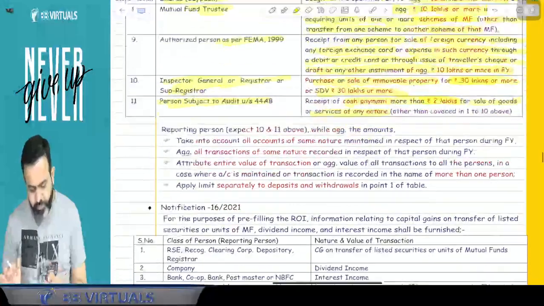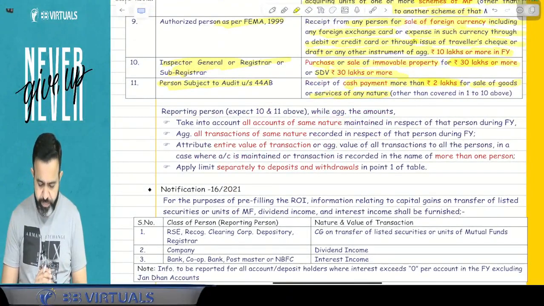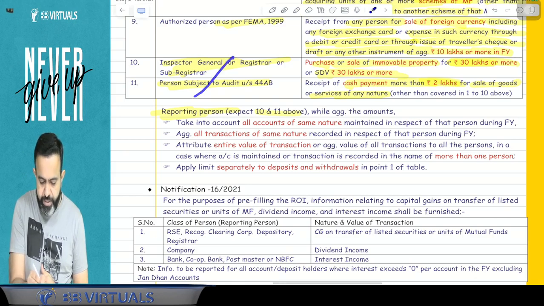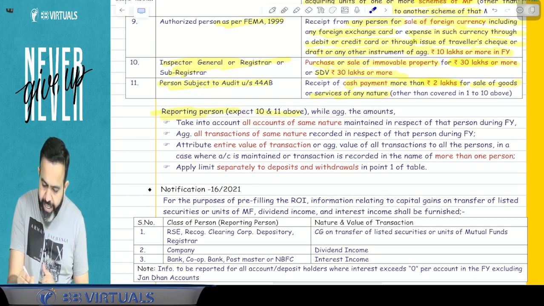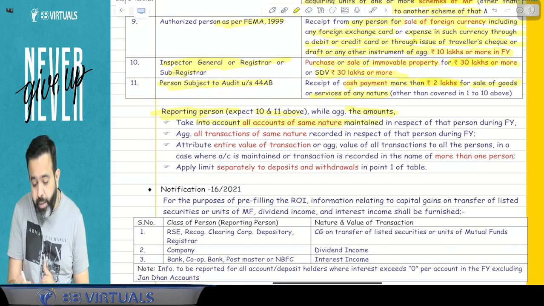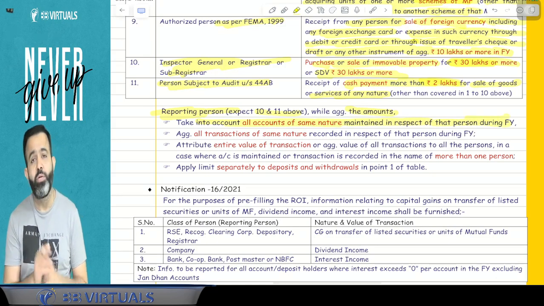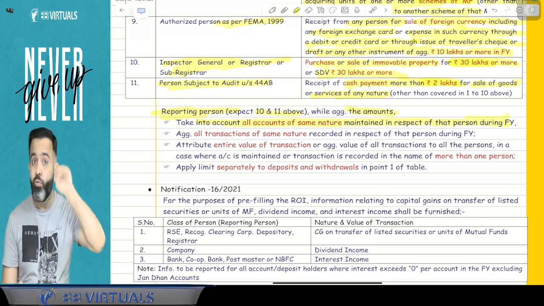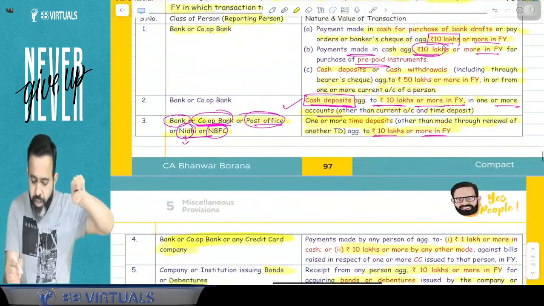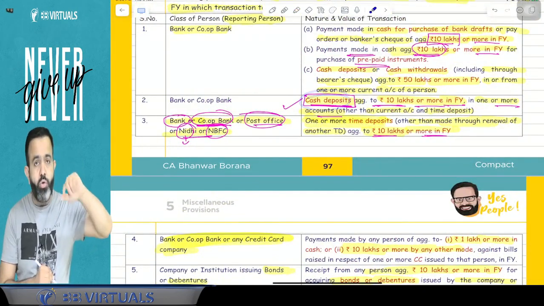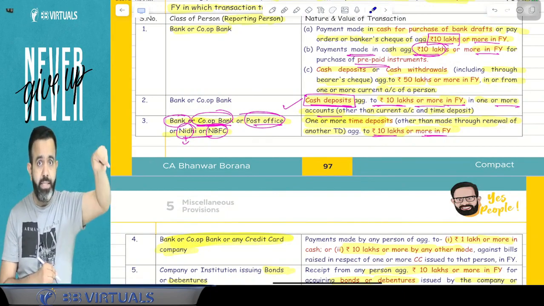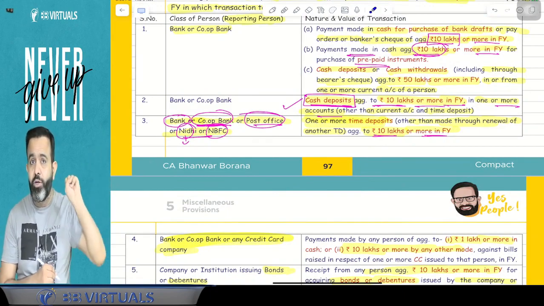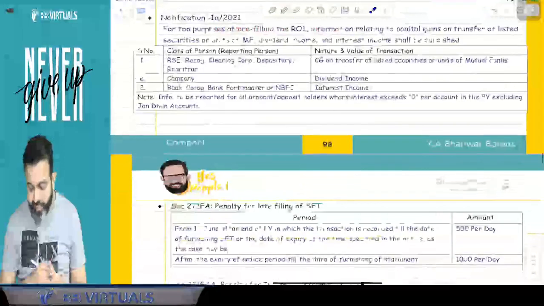Now guys, here some points are given. First is the reporting person: except for 10 and 11, while aggregating the amount, take into account all accounts of the same nature maintained in respect of that person during the financial year. For example, with ICICI Bank, I have 3 savings accounts, and I am depositing cash in those 3 savings accounts, 5 lakh with ICICI Bank only. So will that be aggregated or not? Answer is yes, that will be aggregated.